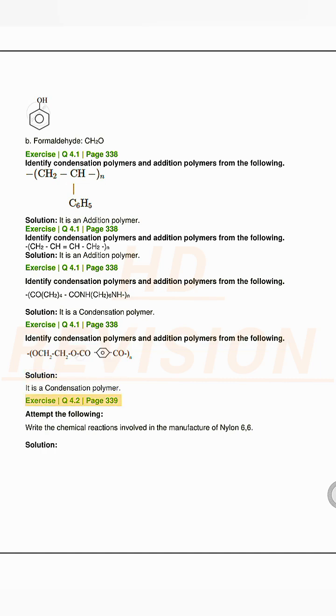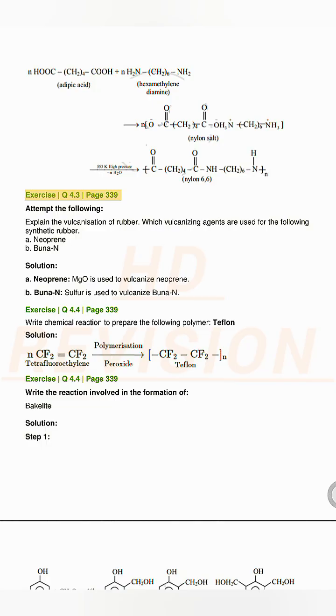Exercise Q 4.2, page 339. Attempt the following. Write the chemical reactions involved in the manufacture of nylon 6,6. Solution. Exercise Q 4.3, page 339. Attempt the following. Explain the vulcanization of rubber. Which vulcanizing agents are used for the following synthetic rubber? A. Neoprene. B. Buna N. Solution. A. MgO is used to vulcanize neoprene. B. Sulfur is used to vulcanize Buna N.